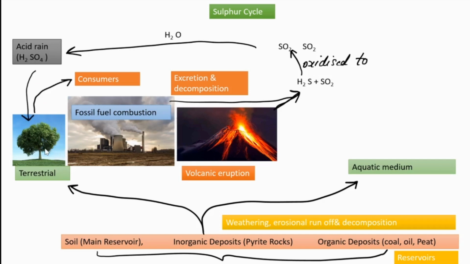From there it enters the plants, and from the plants it reaches the next level of consumers. From the consumers, through excretion and decomposition, it returns to the main reservoir. This is the sulfur cycle. So it has an atmospheric gaseous phase and also a sedimentary phase.